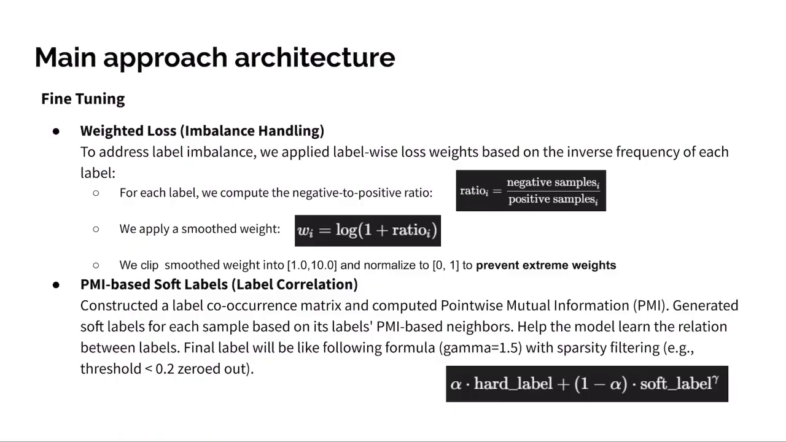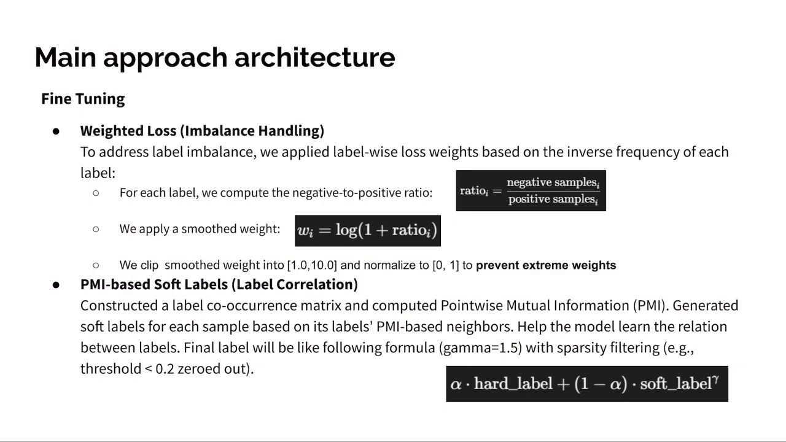And finally, we used PMI based soft labels, which deal with the label correlation. First, we construct a label occurrence matrix and compute the pointwise mutual information based on it. We generate soft labels for each sample based on its labels. PMI-based labels help the model learn the relations between labels.